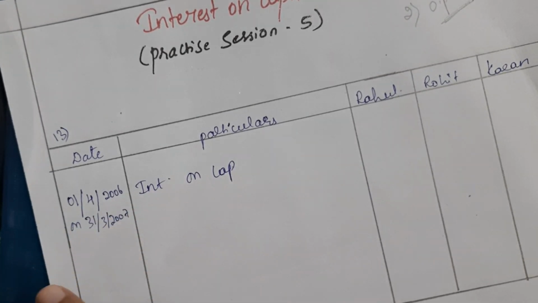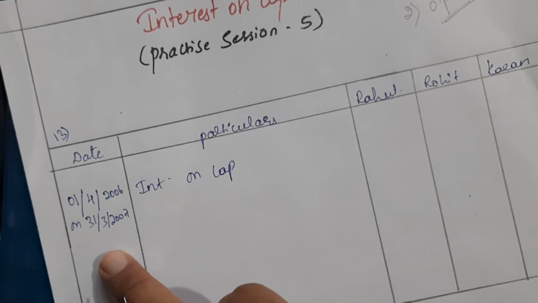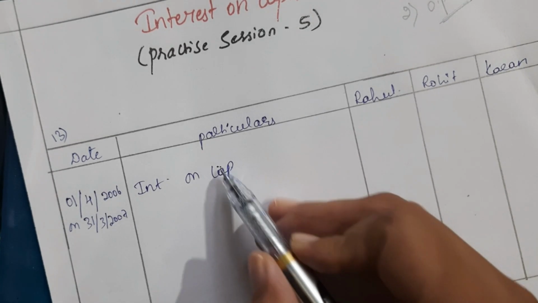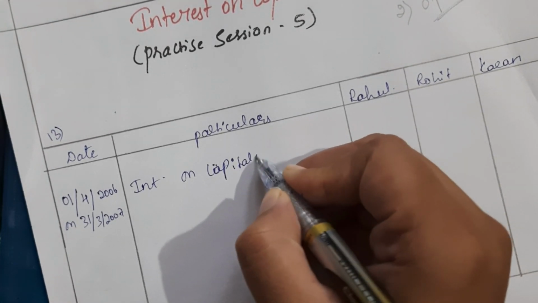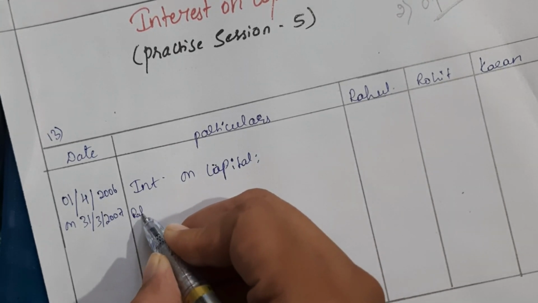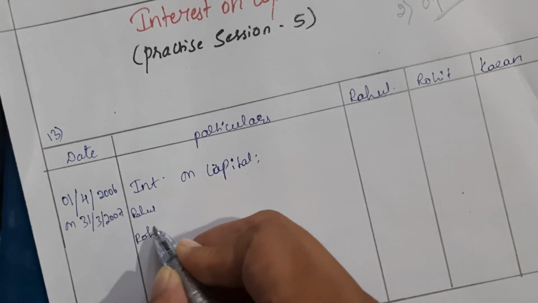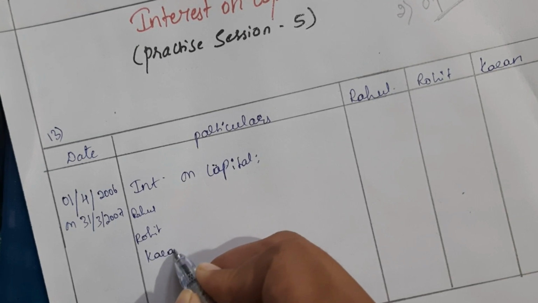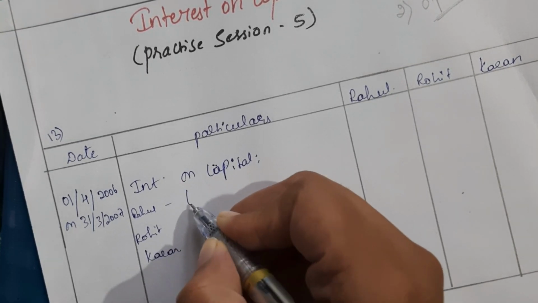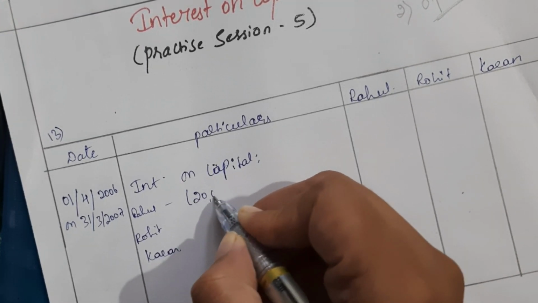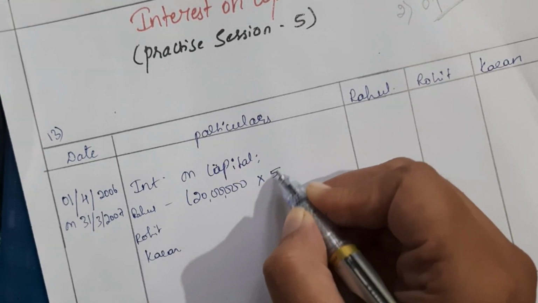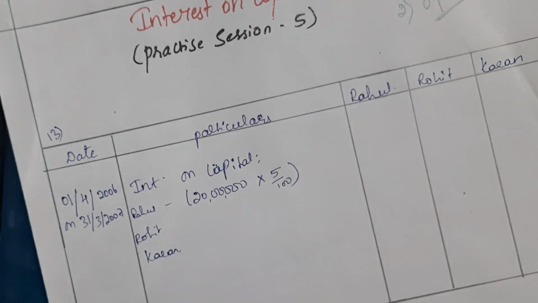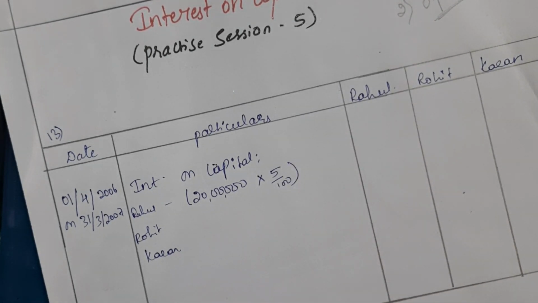So from 1/4/2006 to 31 March 2007, for the full year we are calculating interest on capital. The opening capital of Rahul is 20 lakh rupees, into 5 by 100, as we are asked to find 5% interest on the capital.